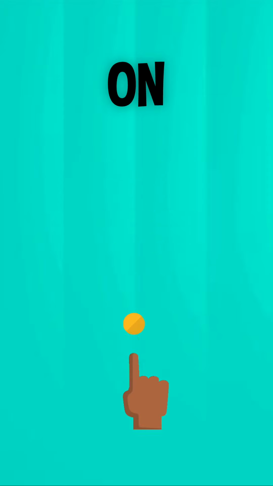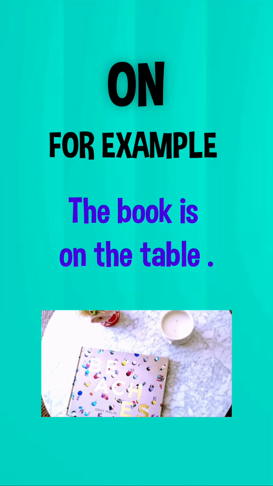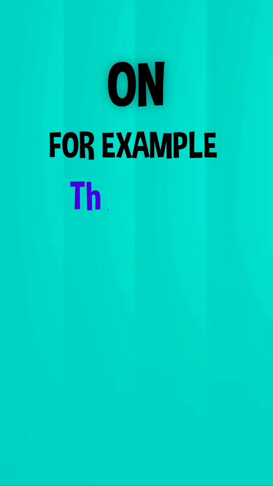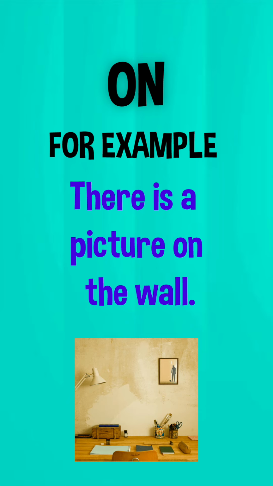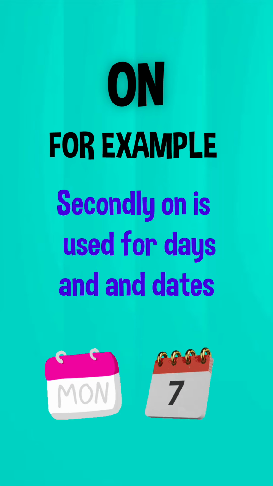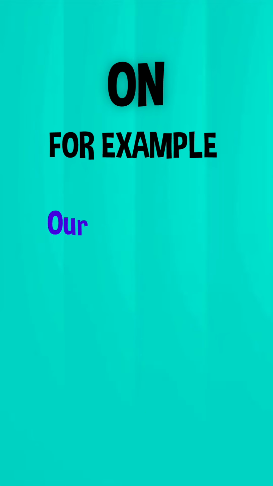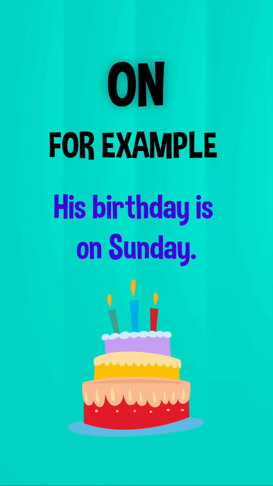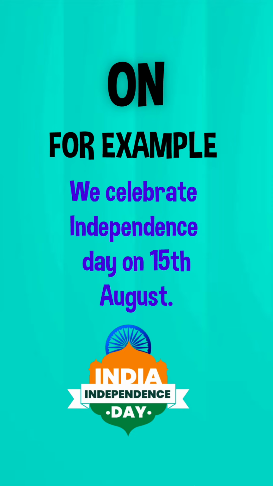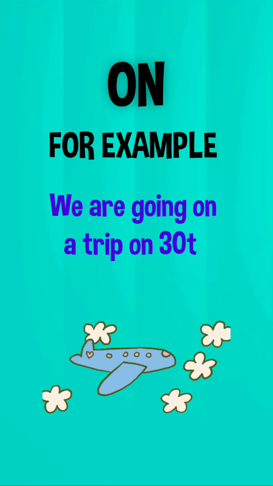For example, the book is on the table, she is sitting on the chair, there is a picture on the wall. Secondly, on is used for days and dates. For example, our maths test is on Monday, his birthday is on Sunday, we celebrate Independence Day on 15th August, we are going on a trip on 30th September.